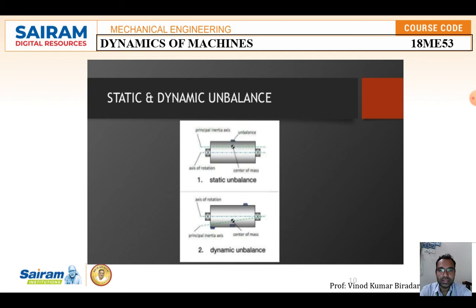So here, static balance means that if you take any shaft and the centroidal axis does not coincide with the neutral axis, there is a chance of producing an unbalance. That is called static unbalance, that is, the axis of rotation. If you take the second diagram, dynamic unbalance: if you take any particular shaft that is rotated in different directions, and at both sides you apply forces, tensile and compression forces, some twisting moment takes place. That leads to an unbalance, and that is called dynamic unbalance. So this is the main difference between static and dynamic unbalance.